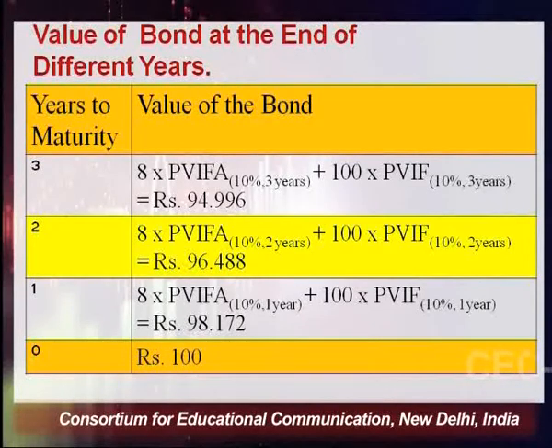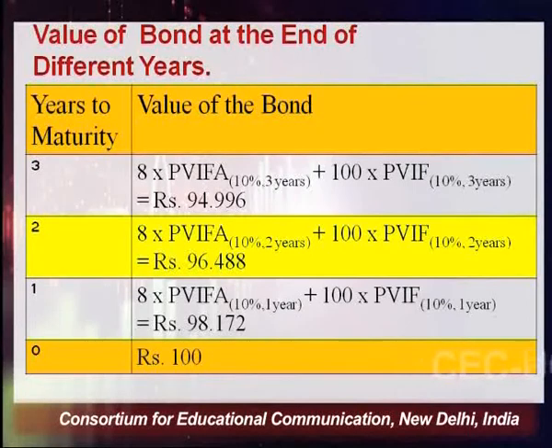So I'll be looking at present value factor for annuity table. The reason is this amount I'm going to receive for the entire life of this particular bond. So this 8 rupees is going to be discounted with the help of present value annuity factor table, and again the 100 rupees which I'm going to receive at the time of maturity will be discounted with the help of present value factor table, because that is going to be a single receipt for us. So 10% and 1 year will be referring to present value factor table. When we combine these two present values, we get to know the total value of this bond, which comes to be 98 rupees and 17 paisa.